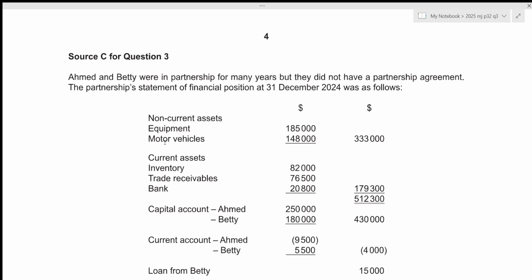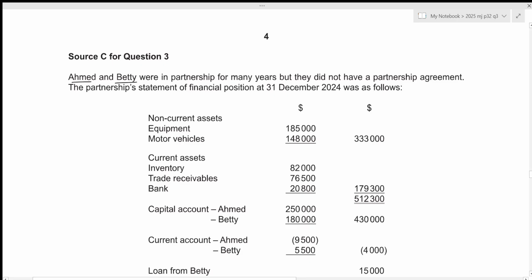And in this video, we'll be going over A-Level Accounting 2025, May-June, Paper 3-2, question number 3. This is structured paper 3, which consists of 3 questions. Each of them will be of 25 marks, and the total time limit for the paper is 1 hour and 30 minutes. So ideally, you should be spending about 30 minutes in order to solve each question. And in this video as well, we'll be attempting to solve this question number 3 under 30 minutes. So without any further delay, let's get started.